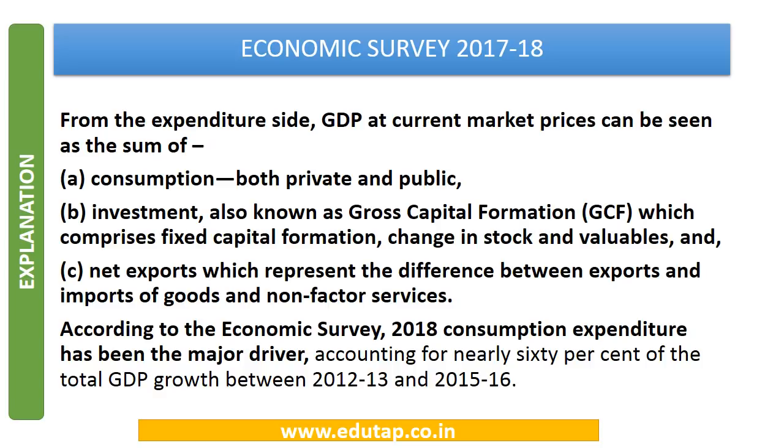We have picked this from the economic survey because it says that consumption expenditure has been a major driver of GDP growth, accounting for nearly 60% of the GDP growth. So it presents an analysis of GDP from the expenditure side, and we have framed a question from the conceptual part of this analysis.